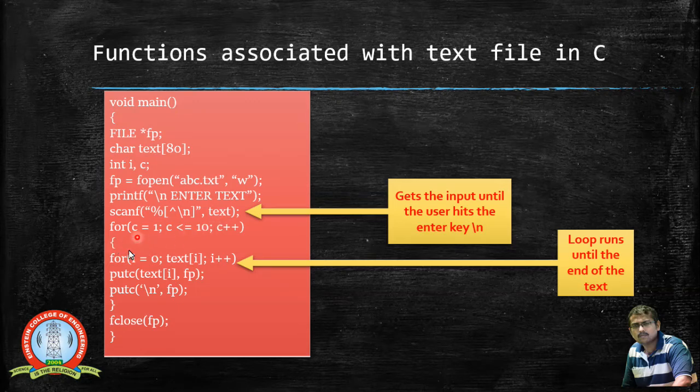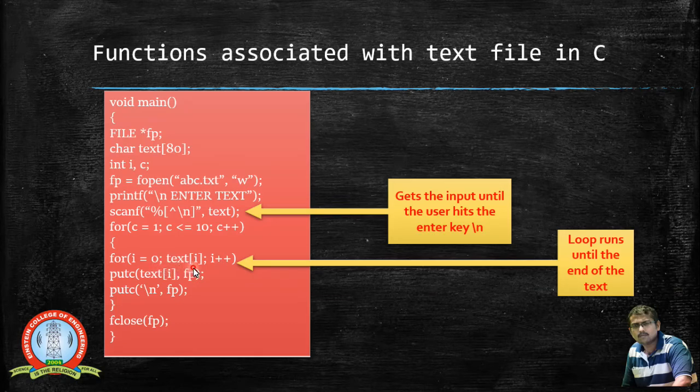Now I am executing a for loop. This for loop will execute 10 times. Remember that it is starting from 1 till 10. On each execution of this for loop, inside it I have one more for loop, that is the i loop. When you look into this i loop, I am starting from a value of 0, from the 0th position of the text until the end.